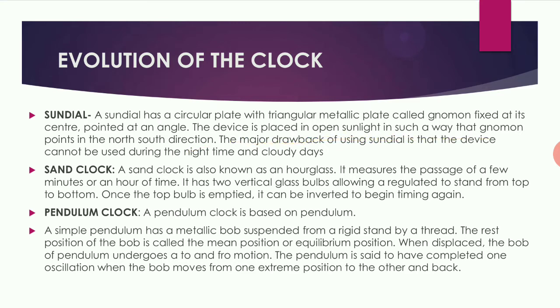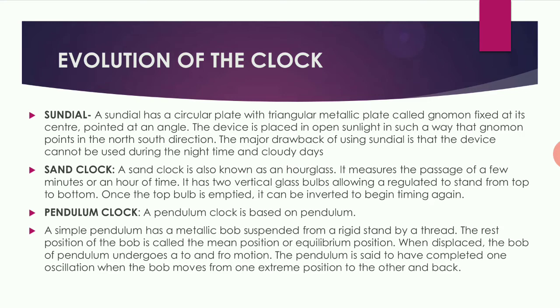The device is placed in the open sunlight in such a way that the gnomon points towards the north-south direction. It was placed in the sun to find out the time. The major drawback of using the sundial was that the device cannot be used in the night or on a cloudy day, such as during the rainy season.